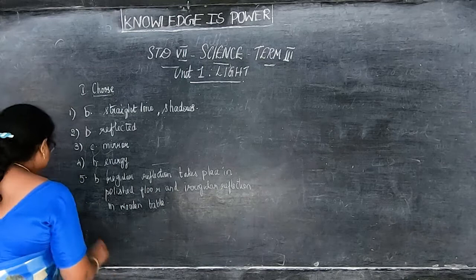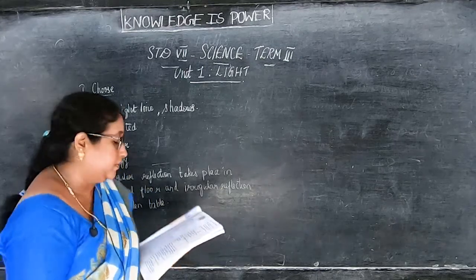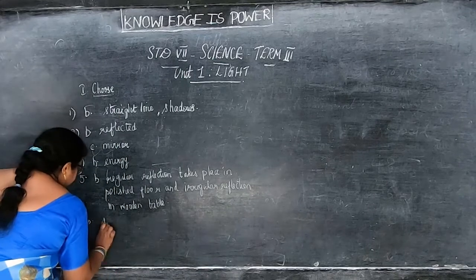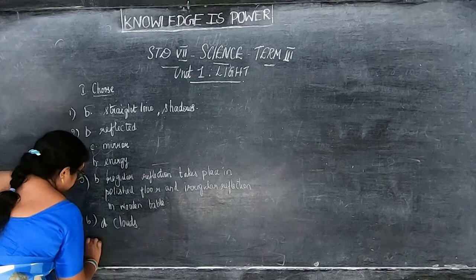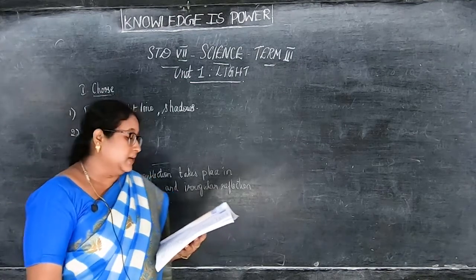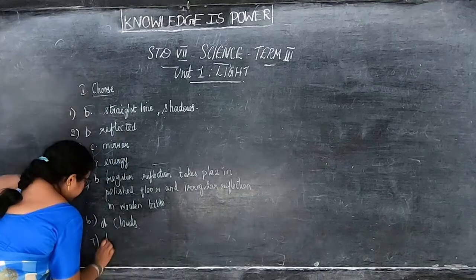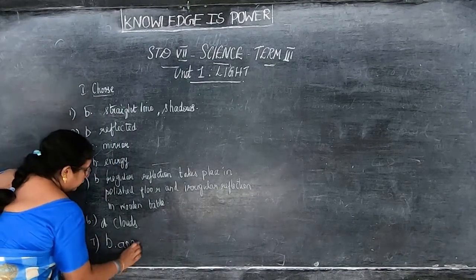Okay, children. Then sixth is, choose a translucent substance from the following. Answer is D. Clouds. Then 7. Reflection occurs when the light, answer is B, approaches a surface.